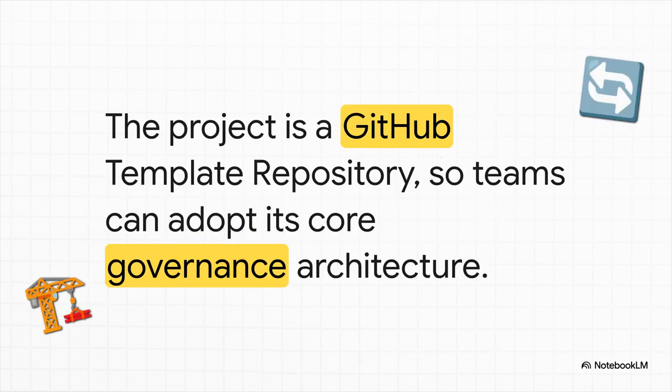And the best part? Praddy K didn't just build this for himself and keep it locked away. The entire project is up on GitHub as a reusable template. This means any team, anywhere can take this incredibly robust architecture and use it for their own AI apps. You can plug in your own specific rules and agents, but you get to keep that rock-solid governance foundation.